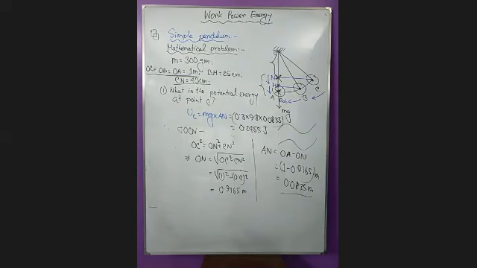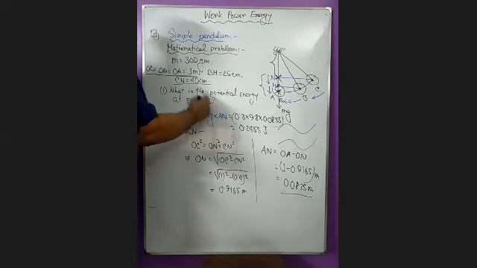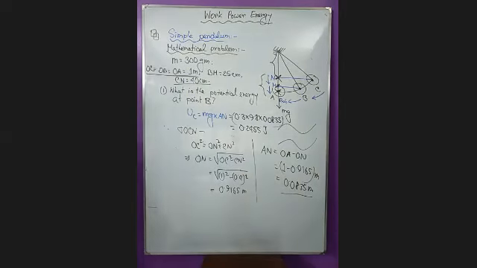Now you do this one. What is the potential energy at point B? Solve it. Because you are also given the distance BM here as 25 centimeters. So you can solve this math also.